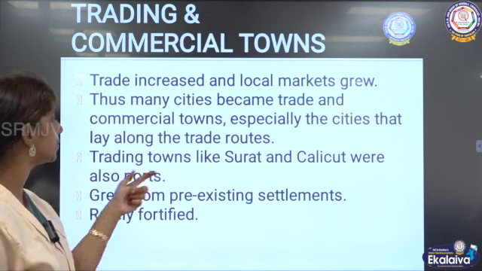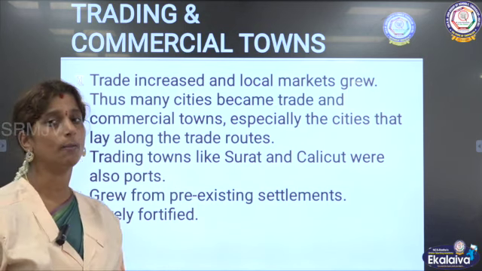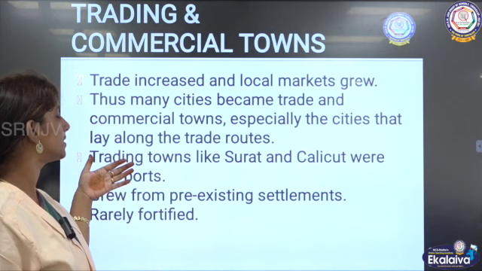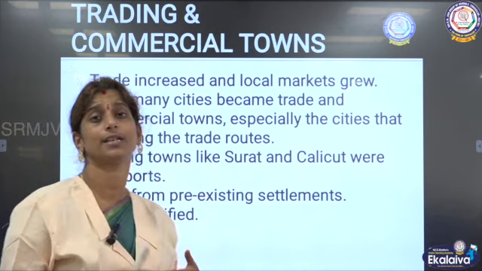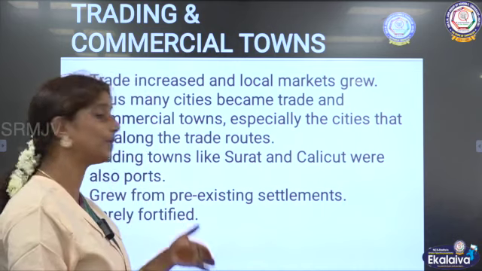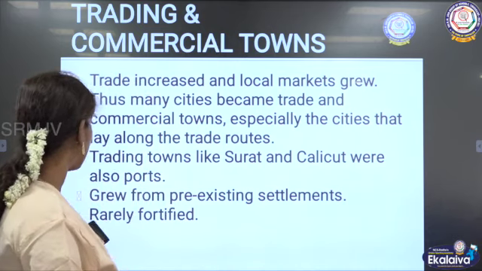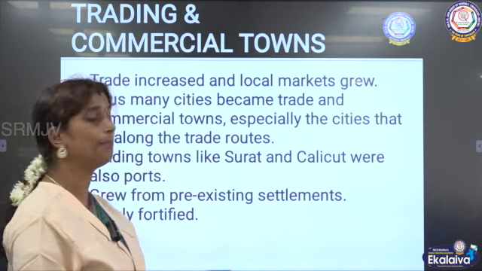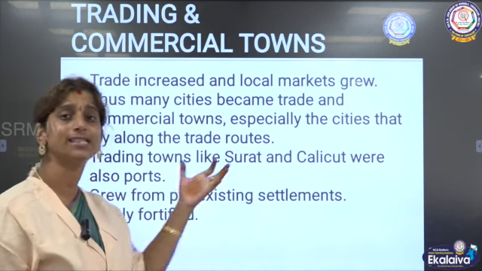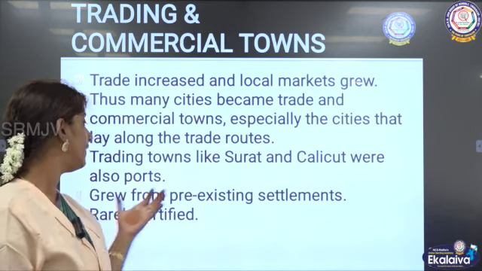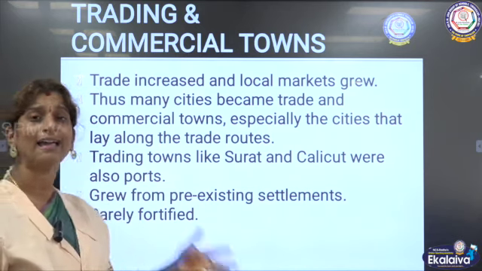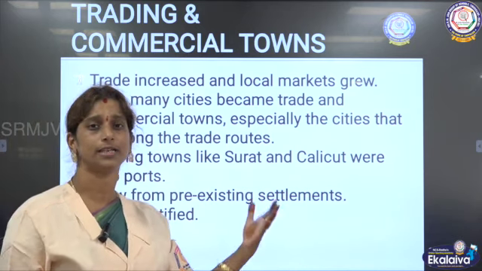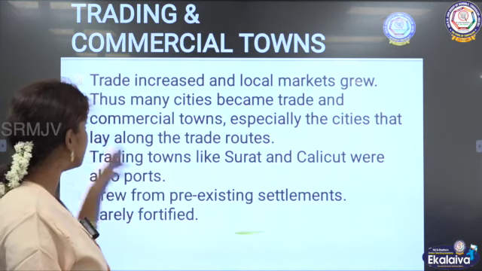Now, the trading towns like Surat and Calicut were also ports, located near the coastal areas, and it all grew from the pre-existing settlements. So these towns were not newly built, they were already existing settlements and they were rarely fortified. So there was not much security given to these places.